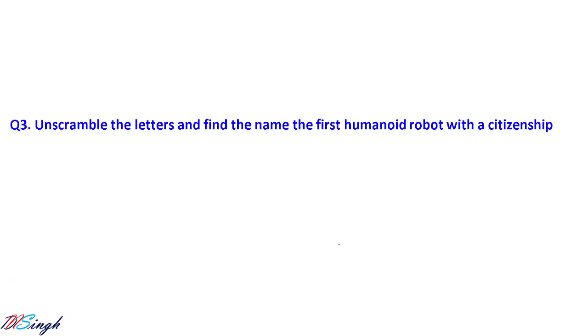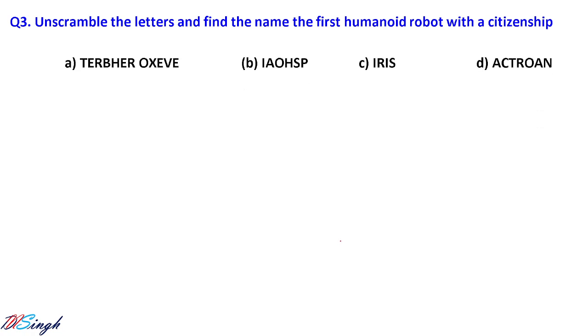Let us go to the third question. Unscramble the letters and find the name of the first humanoid robot with citizenship. There is one robot with citizenship, that is Sophia. So if you unscramble the second option of this question, that is what? Sophia. This is what? Siri. This is what? Cortana. Okay, so I don't know what this is. You can find out if you know what the unscrambled meaning of this particular option is.